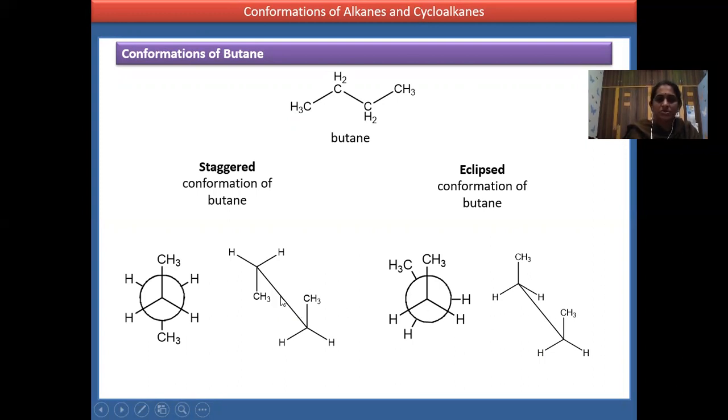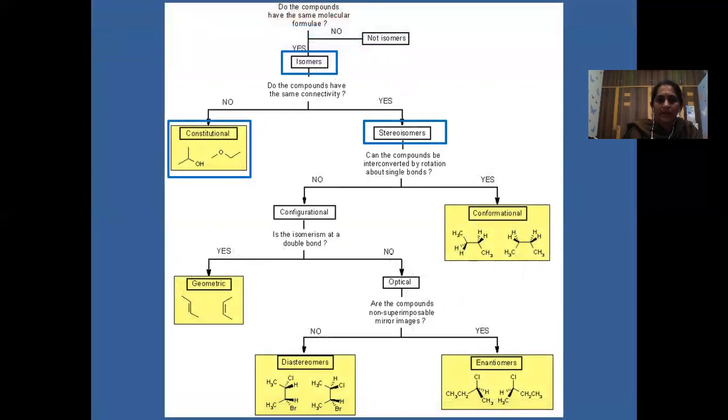You know why? Here in trans, both are opposite, and you can see the positions are the same, reverse position, same. CH3 is opposite to CH3, H1 opposite to H1, H2 is opposite to H2. Therefore, this is stable. And in the cis conformation, CH3 is behind CH3, H1 behind H1, H2 behind H2. So this is less stable. These are the conformations of butane, the conformational isomers of butane. I hope everybody has understood this conformational isomerism.